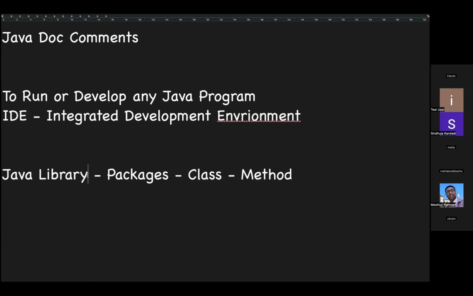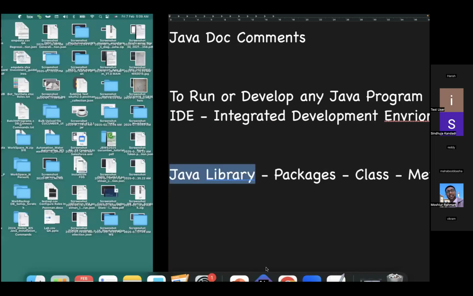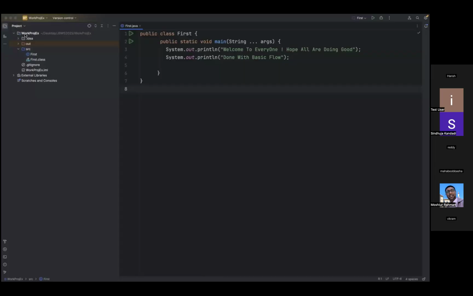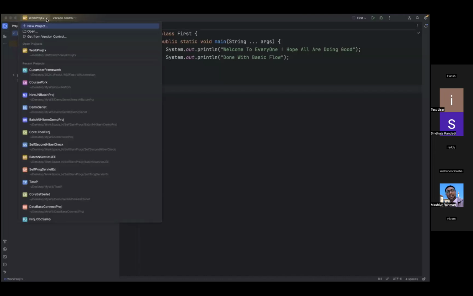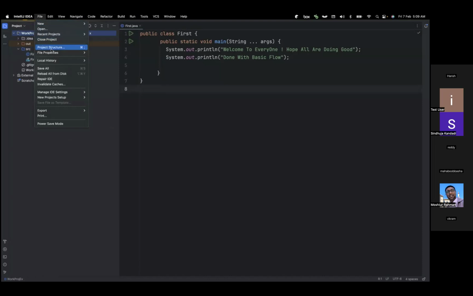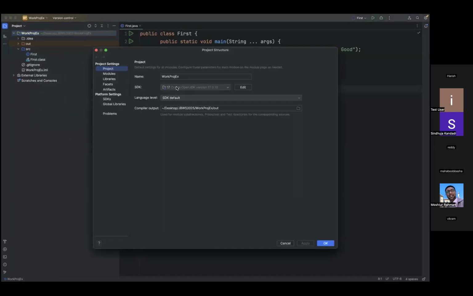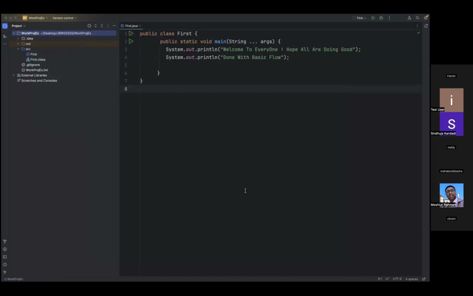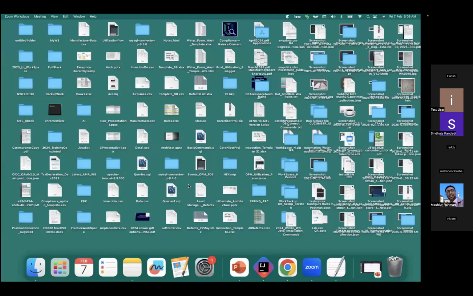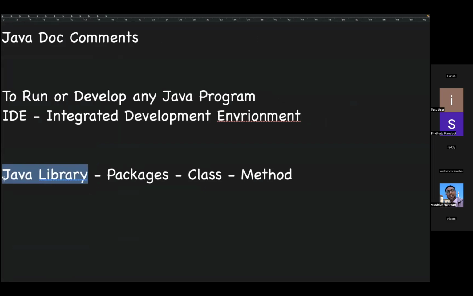So we have seen this. What is this Java library? This is the Java library. Whatever SDK we set yesterday in the project structure will provide us the environment or the kit which we can use to write any Java program. This is nothing but the Java library, and we are using it.